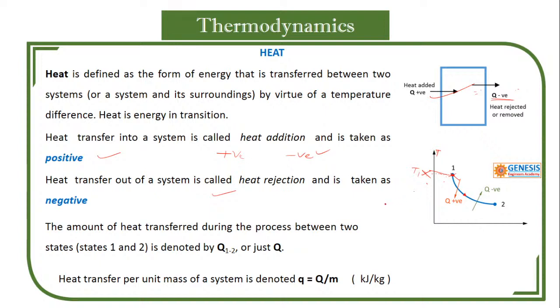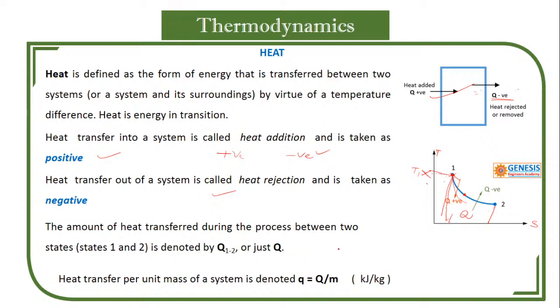Only point functions can be shown as a point. Q is not a point function, but a path function. We have learned in the processes that the area under the TS diagram is Q, that is heat rejected or heat added. So this is the path, that is why Q is a path function. By the path only we come to know how much heat is added or rejected.